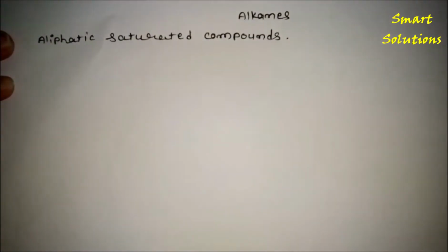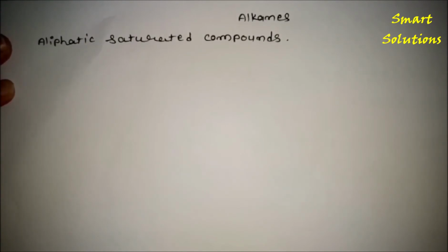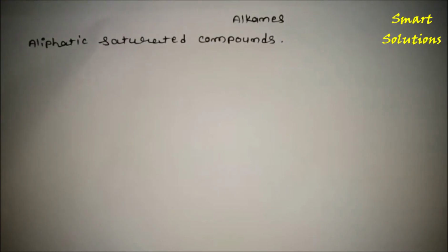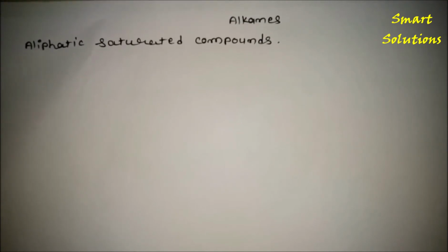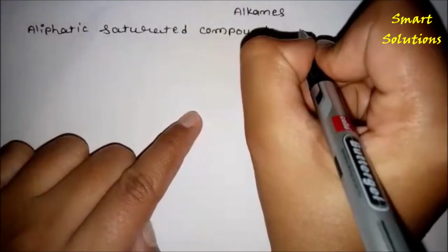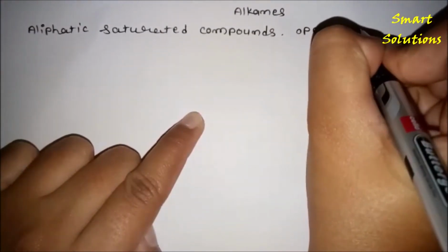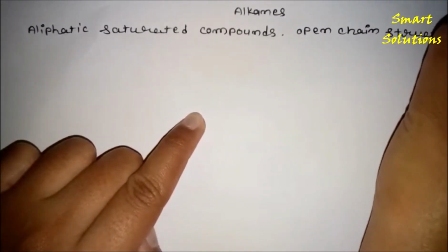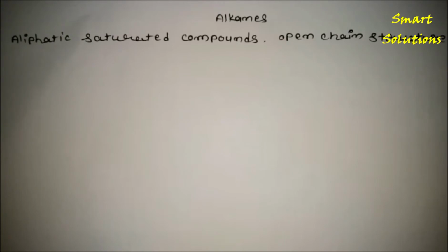Alkanes have an open chain structure and the carbon atoms are linked together by a single covalent bond.